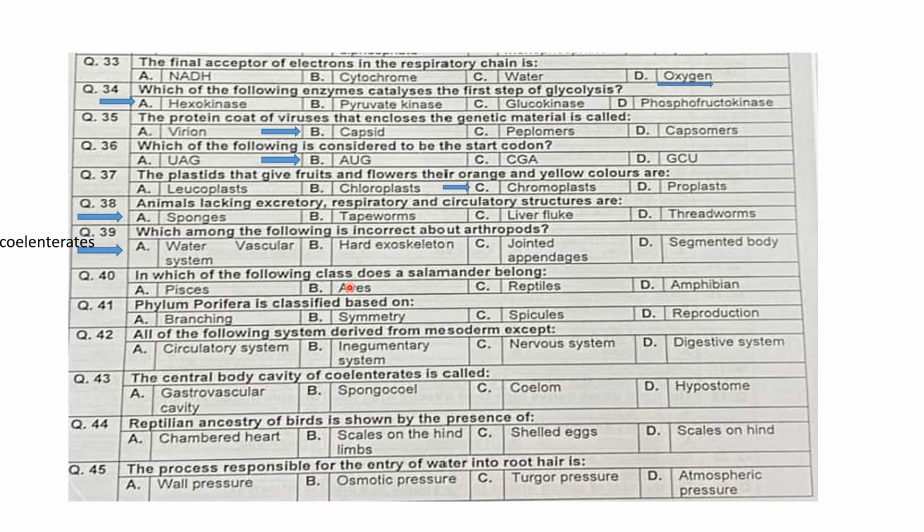In which of the following classes does the salamander belong? Salamander belongs to the amphibians. Phylum Porifera is classified on the basis of spicules. All of the following systems derive from the mesoderm except the integumentary system, which is derived from the ectoderm. The central body cavity of coelenterates is called the gastrovascular cavity. Reptilian ancestry of birds is shown by the presence of scales on the hind limbs. The process responsible for the entry of water into the root hair is osmotic pressure.